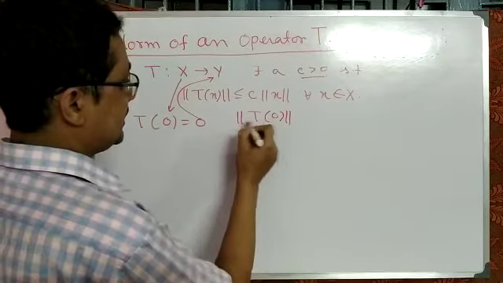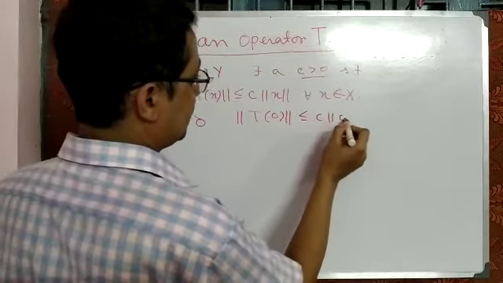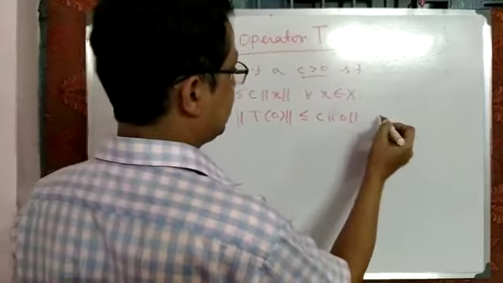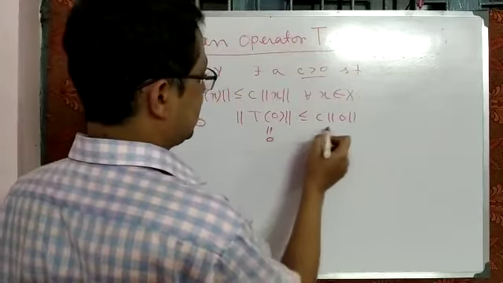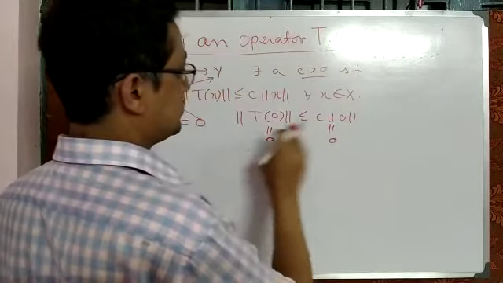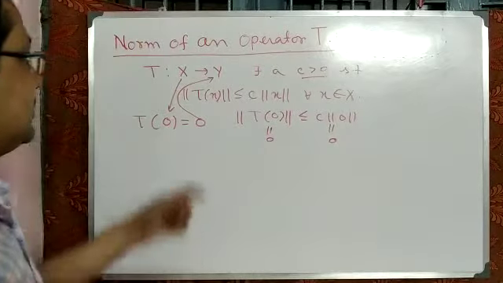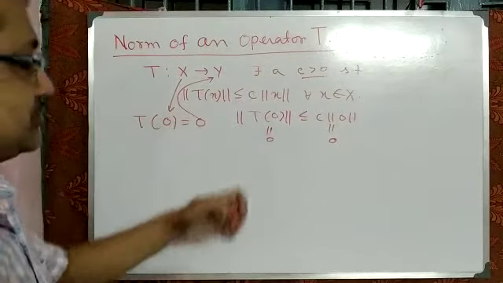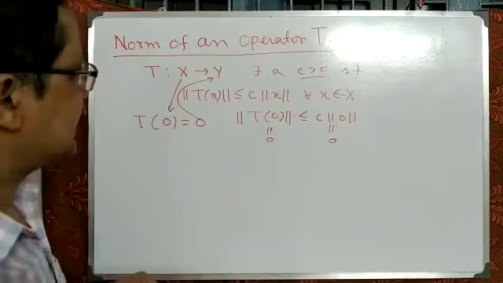Norm of T0 is less than or equal to C into norm of 0. So this relation is obvious, because the left side is 0 and this part is also 0, so 0 equals 0. So if x is equal to 0, this relation is obvious. So omit that x equal to 0.